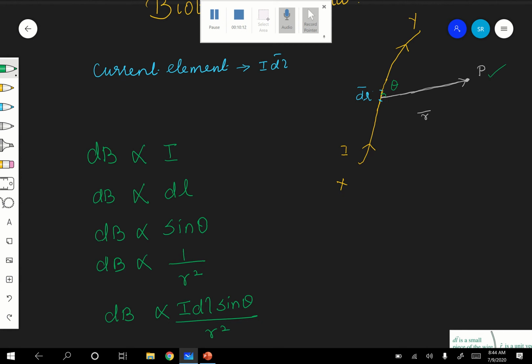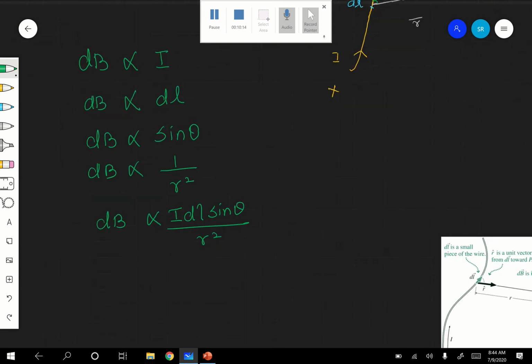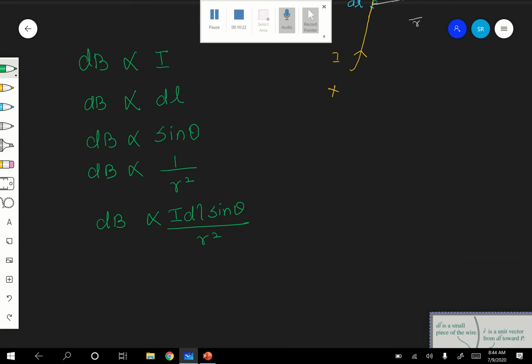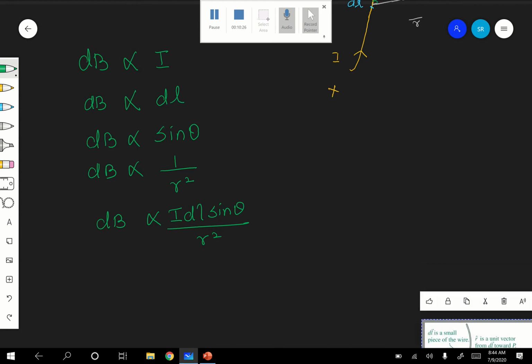Are you following? We will come to direction later. Therefore dB is proportional to I dl sine theta by r squared.